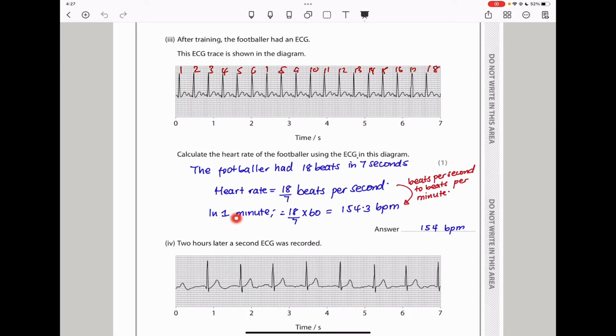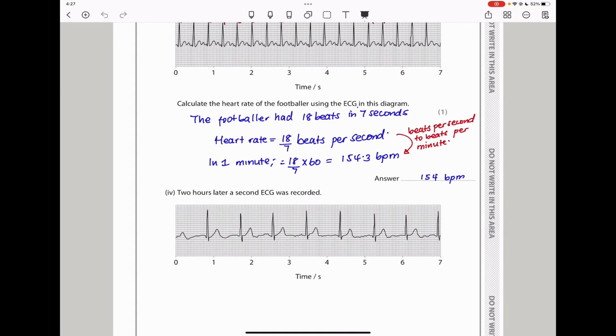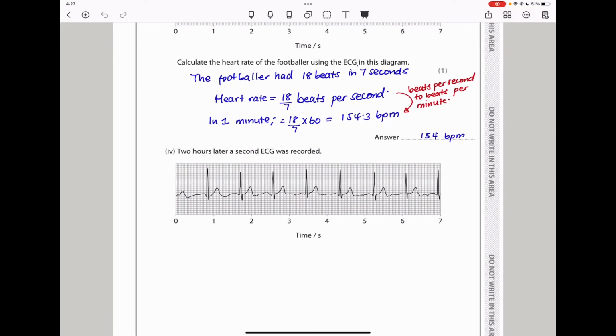However, in 1 minute, it should be 18 divided by 7 times the 60 seconds found in 1 minute. And that will give us 154.3 BPM, or you would say 154.3 beats per minute. The key thing is converting the time from seconds to minutes and then dividing the beats by that specific time in order to find the beats per minute. If you round it off, the answer should be 154 BPM.